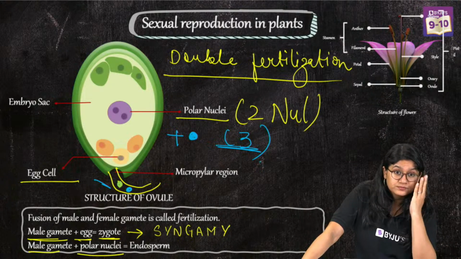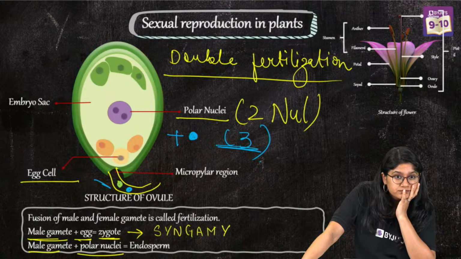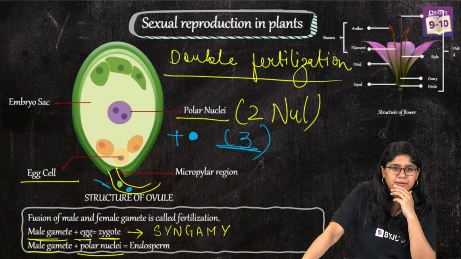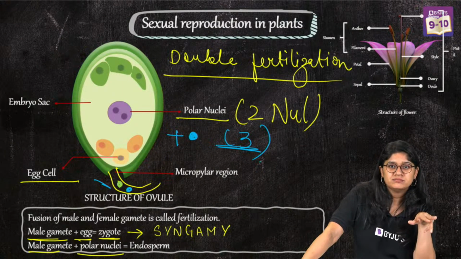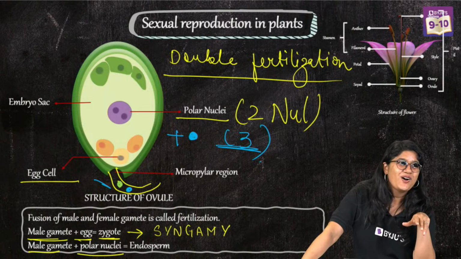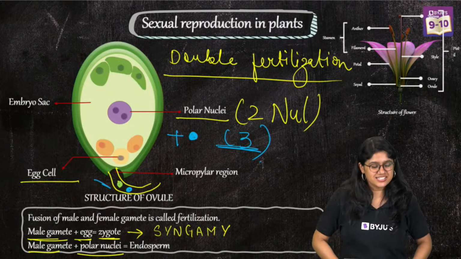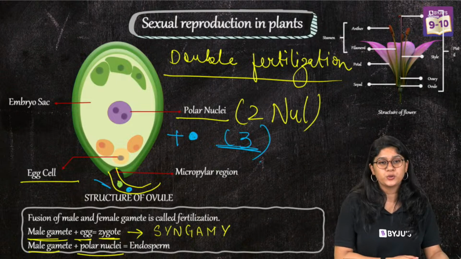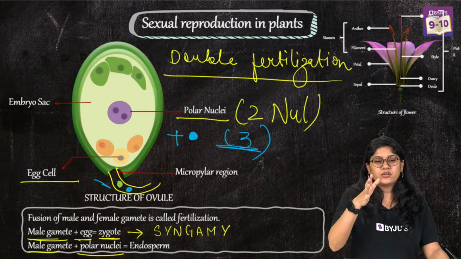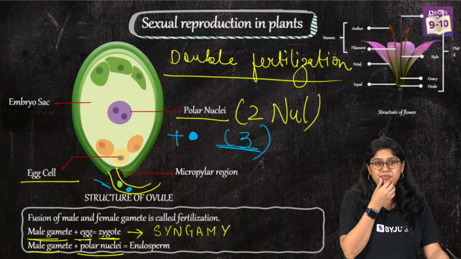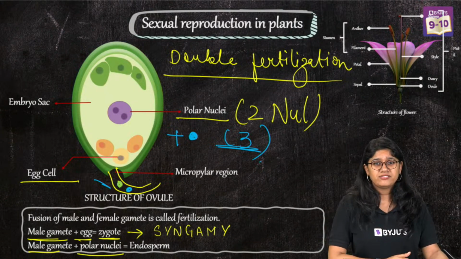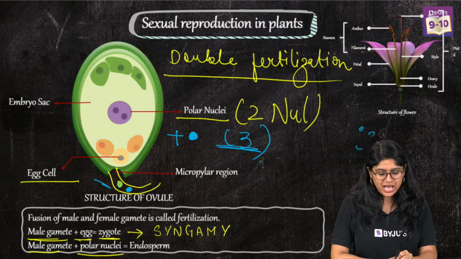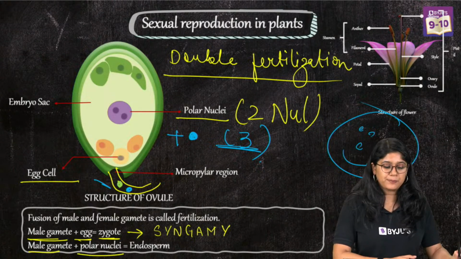Suresh, can you wait for some time? In the style, of course, we'll see the movement and growth of the pollen tube. Right, everyone, are we clear with this? Are we clear with the double fertilization? Fertilization is happening twice there. Very good. So this is how we will see the reproduction happening in plants.